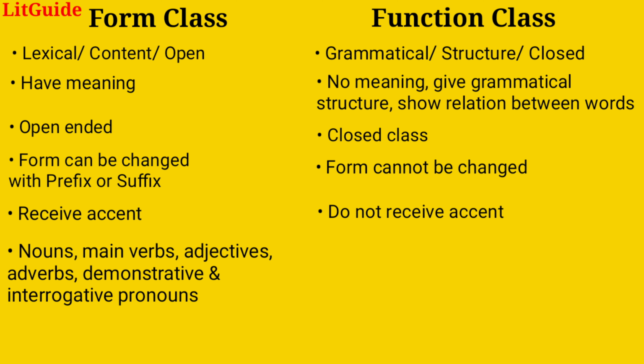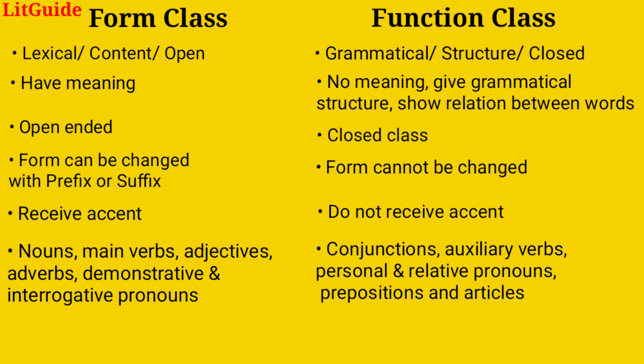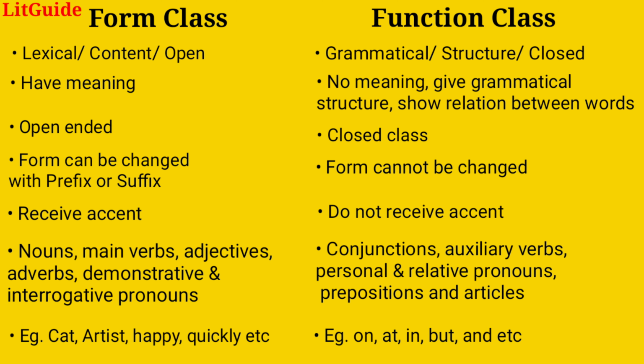Sixth point, parts of speech that fall under form class include nouns, main verbs, adjectives, adverbs, demonstrative pronouns, and interrogative pronouns. Parts of speech under function class include conjunctions, auxiliary verbs, personal pronouns, relative pronouns, prepositions, and articles. Some examples of form class words are cat, artist, happy, quickly, etc. Some examples of words belonging to function class are on, at, in, but, and, etc.